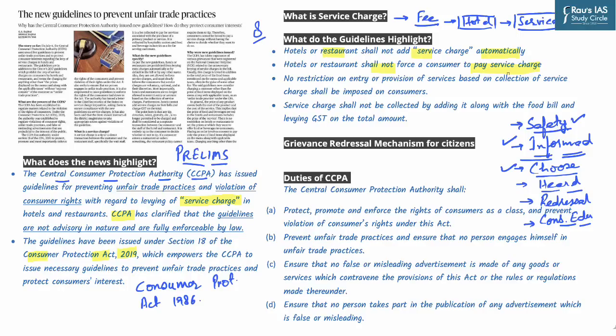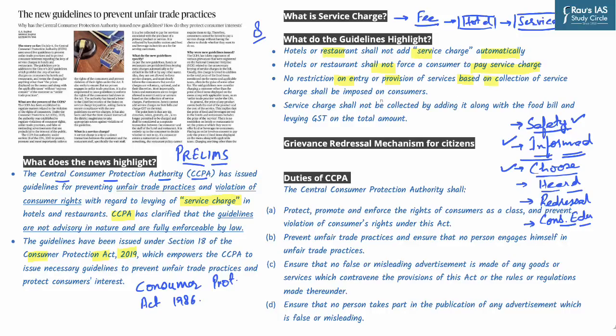So this is a way of actually forcing the consumer to pay service charge, which is basically voluntary in nature. Third important point: there are hotels and restaurants which implement entry restrictions for people who are not willing to pay service charge. So this is again an important aspect.